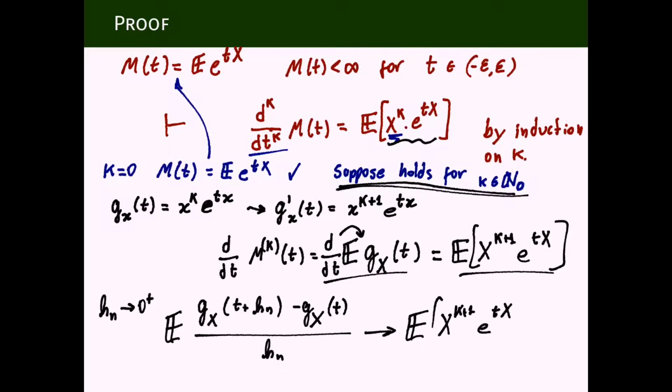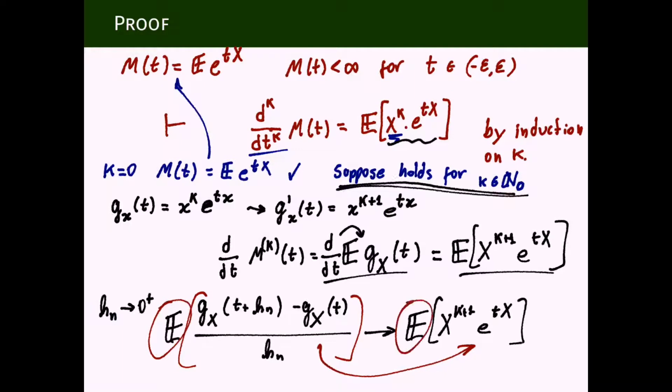So we know already that what is inside converges to that, because this is the definition of derivative. What we want to know is that the expectation also converges. And this is the whole point why we need to use those convergence theorems. So we want to be able to find a way to justify that because this converges to this, the expectation converges to the expectation. And how are we going to do that?